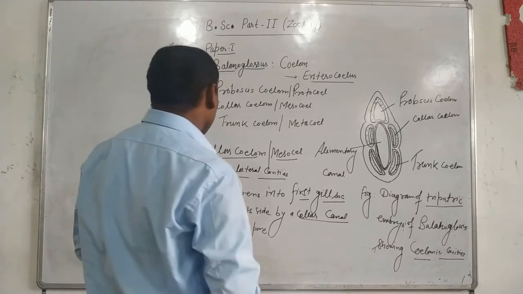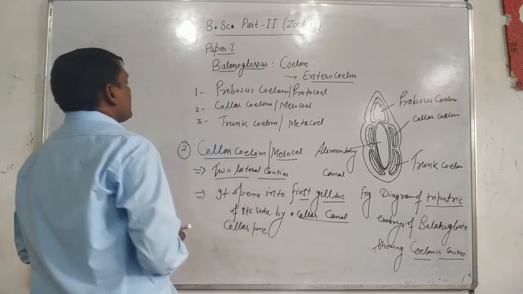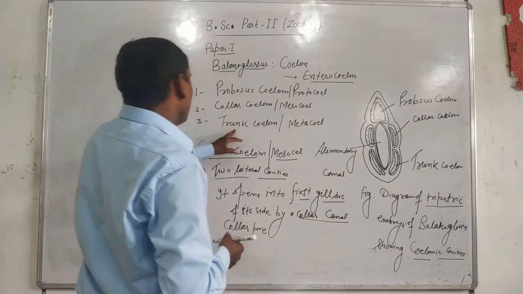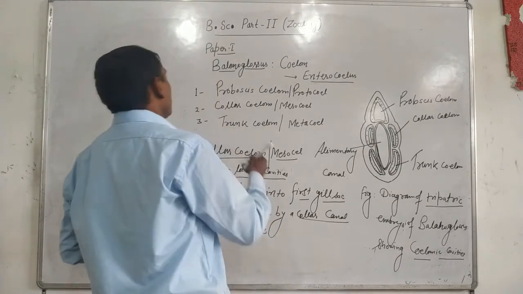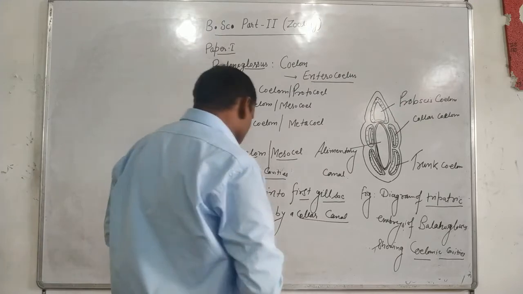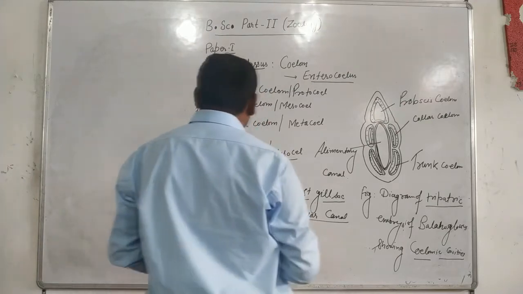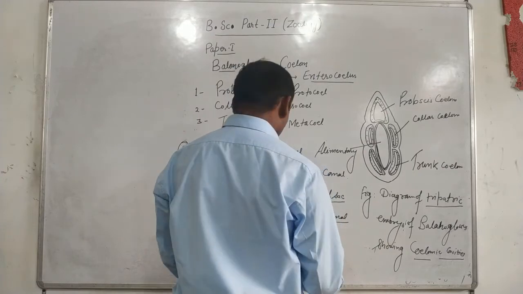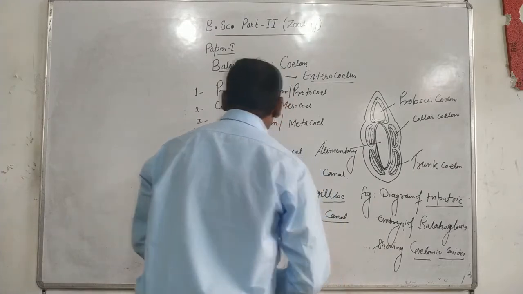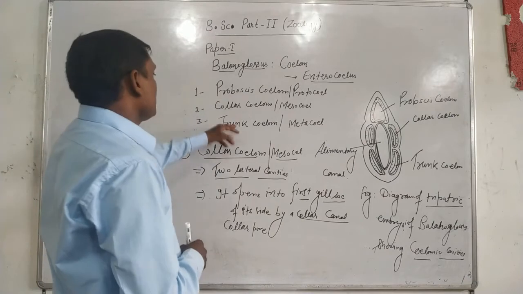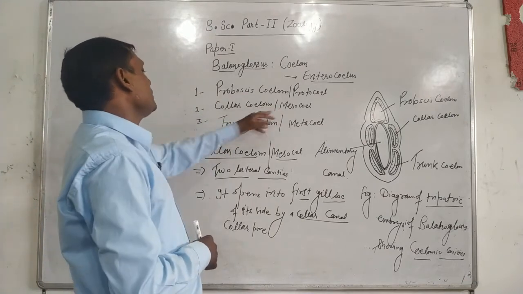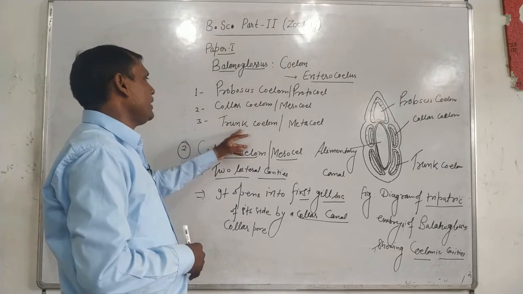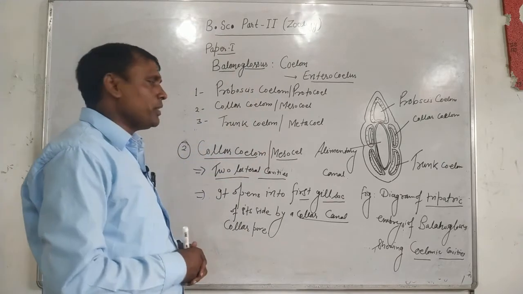Now we see the important third zone, the third coelom of Balanoglossus, which is called the trunk coelom or metacoele.